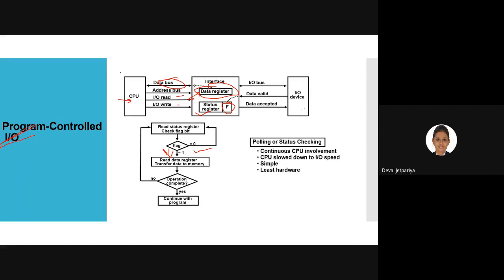The read line will be active when we need to give some input towards the IO device, and the write line will be active when we need to send some value, like when we need to print some value to the printer. This program control can be asked as an individual 6 mark question. So is it clear, students?